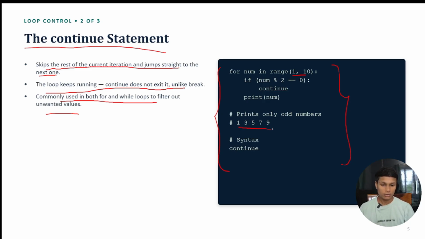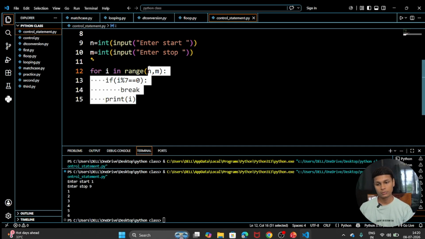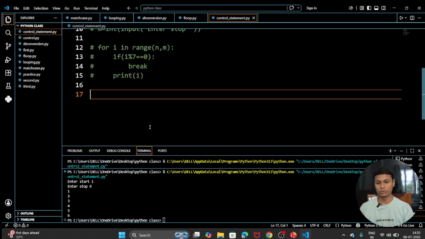So let's write the code for this question. Although the code is already written, we should do hands-on practice, so it's better for you.